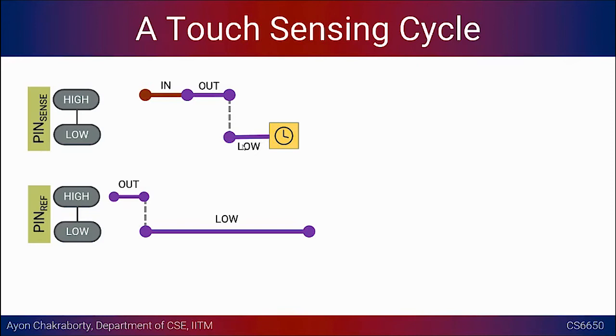Now I have to do one thing: I have to pull the lever for pin ref. I first want to make sure that pin sense is configured as an input. Unless and until I configure it as an input, I don't want to pull the lever. Otherwise, there will be some mismatch in timing. This is the ultimate point where I want to start the counter. So I have discharged pin sense.